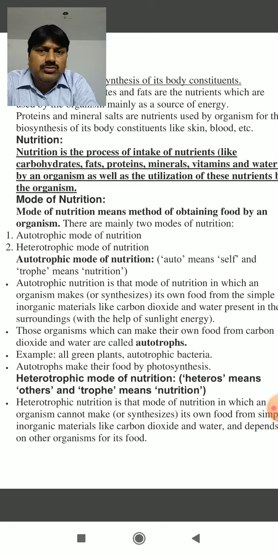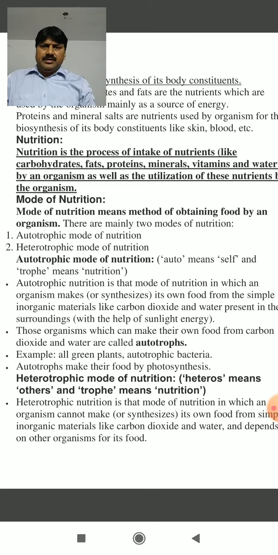The word autotroph is derived from two words, auto and troph. Auto means self, whereas troph means nutrition. So we can define the autotrophic mode of nutrition as that type of nutrition in which the organisms prepare their food on their own.